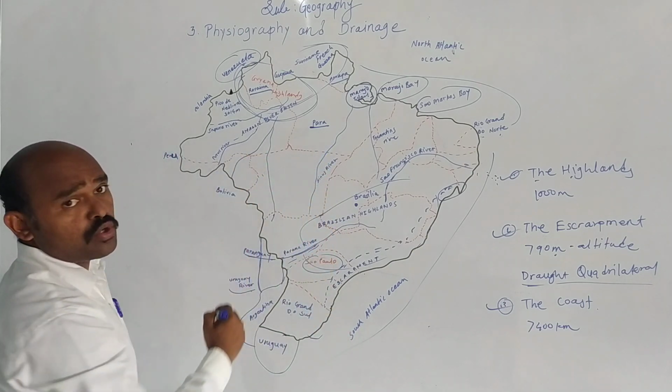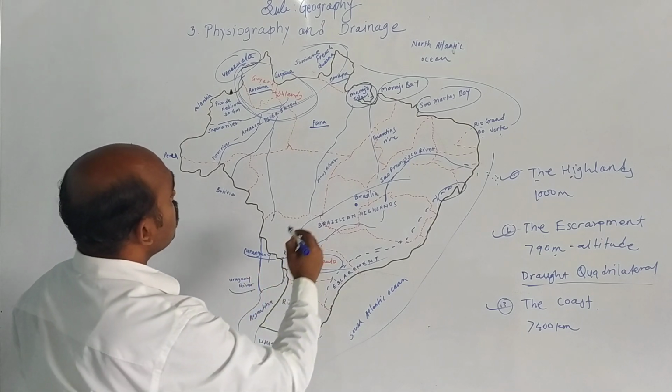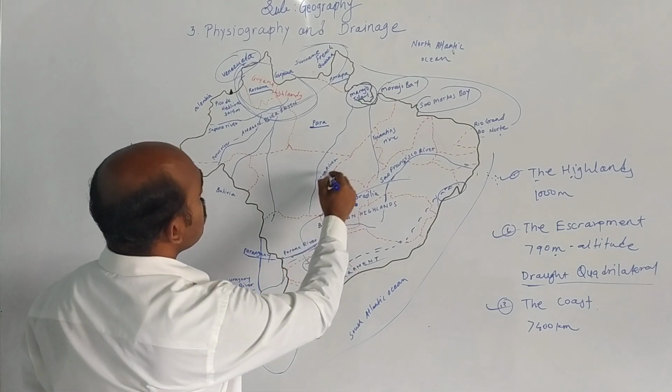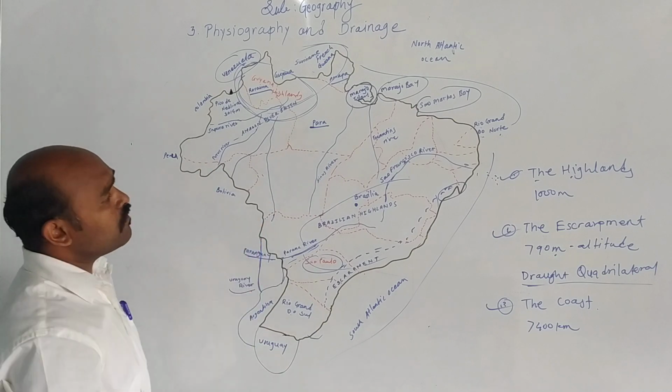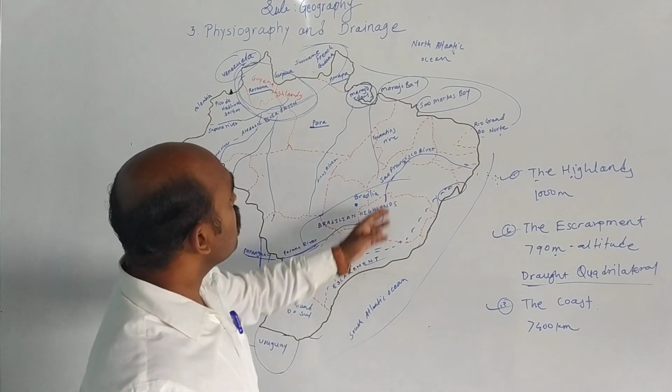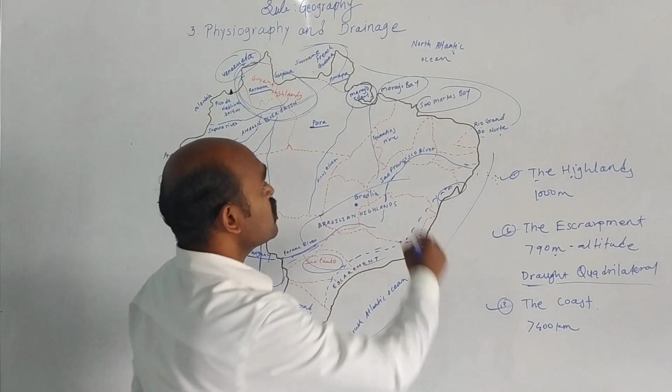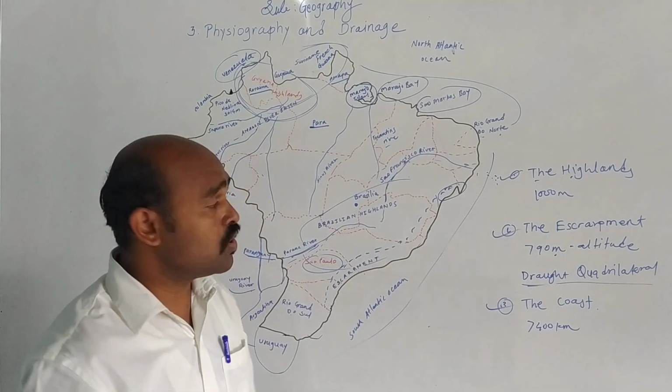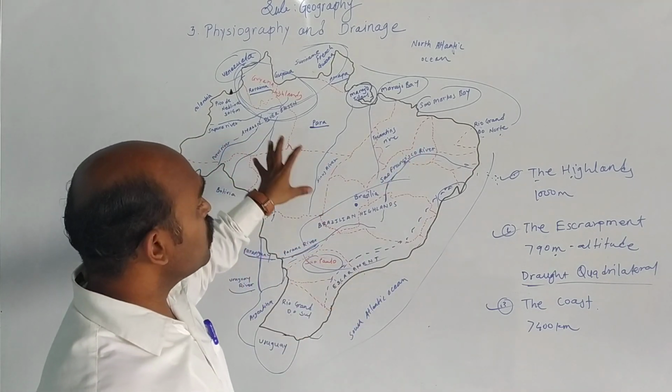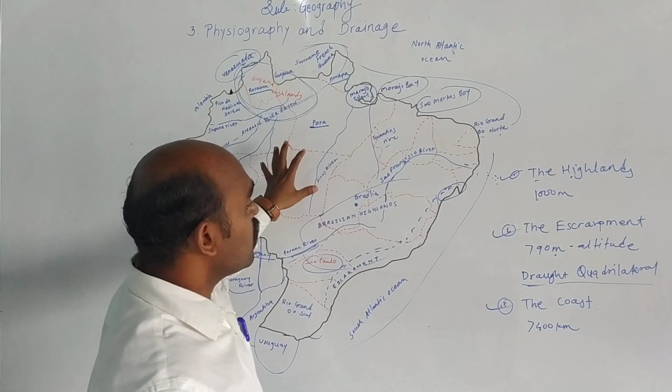The Purus River is a tributary of the Amazon. Then here we have the Xingu River, a tributary of the Amazon, and also here the Tocantins River is also a tributary of the Amazon River. So these are the tributaries of the Amazon River.